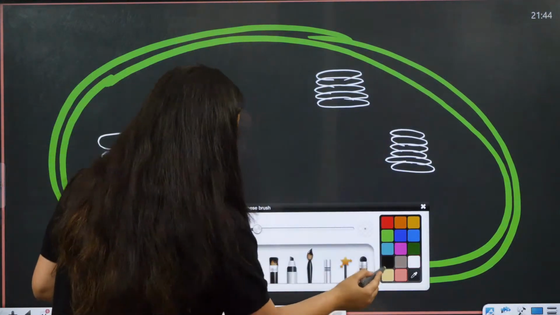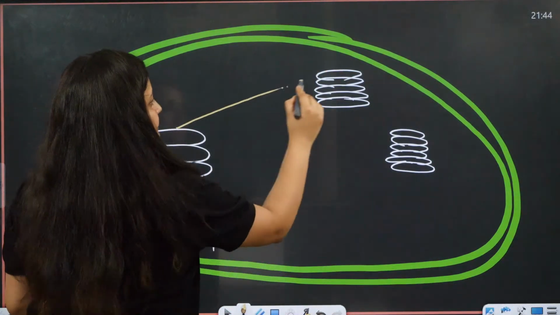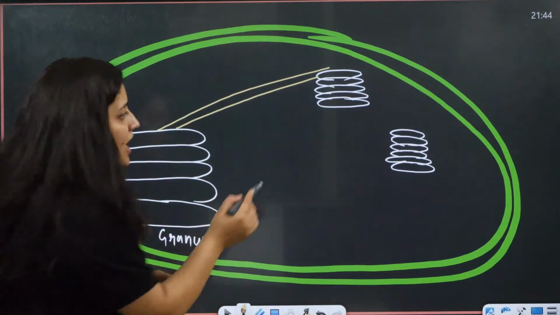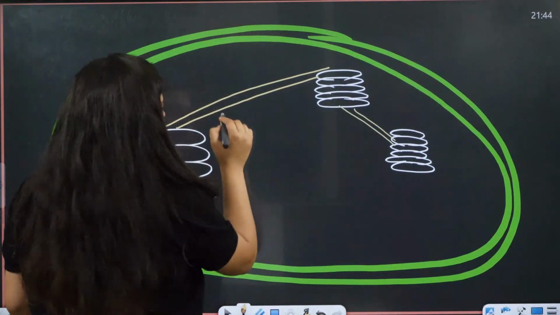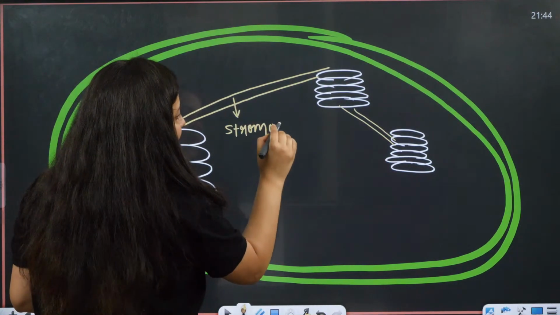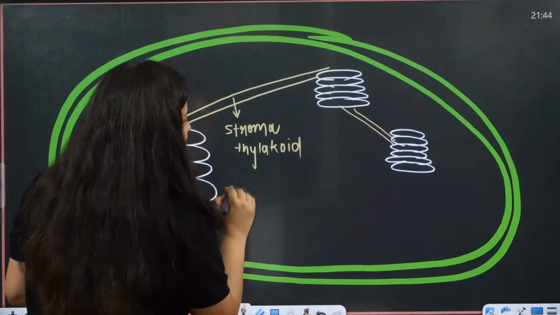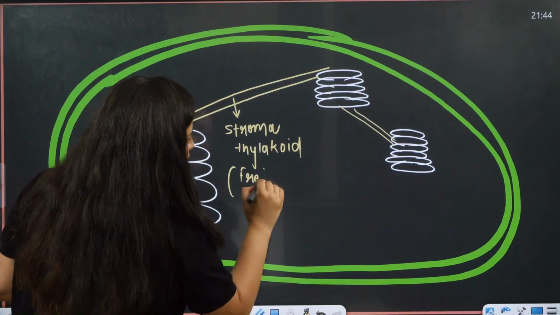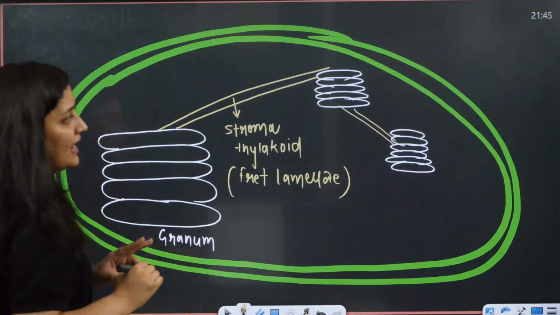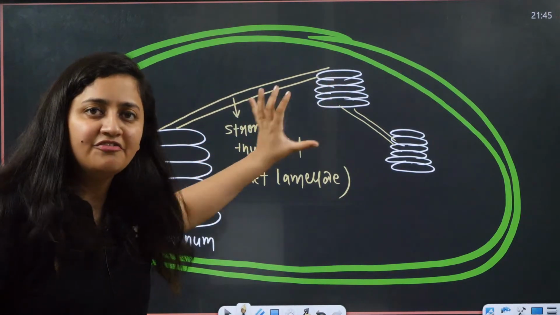Now another thing: one granum is attached to another granum, right? For this we use the word stroma thylakoid. You can even use the word fret lamellae, the lamella which is connecting different grana.